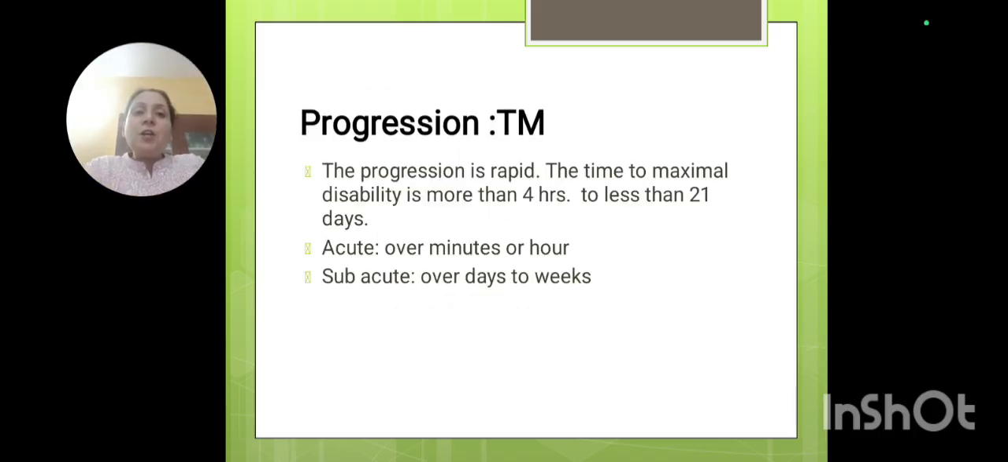Now, how does the progression take place? It is a very rapid condition, happening within 4 hours. When the person comes to us, the acute stage is within minutes and hours. There is suddenly a sensory loss or band-like sensation, I am not able to feel anything around. The subacute stage is within days, and it goes maximum up to 21 days. So you can say within 3 weeks the person has completed the subacute stage. The presentation is very rapid.